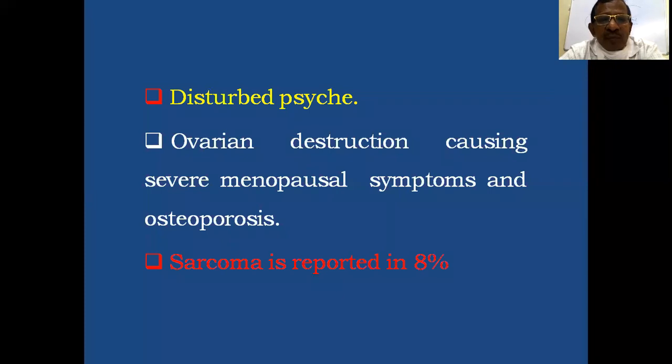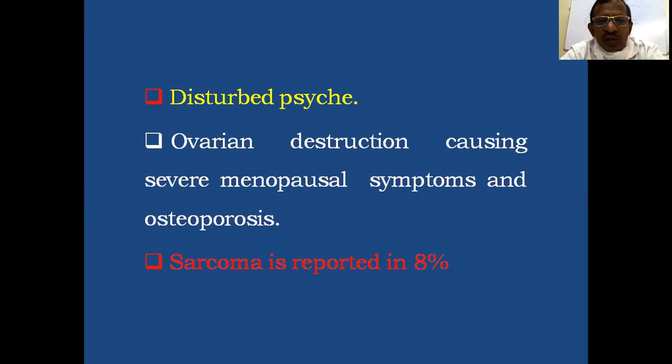Then there may be ovarian destruction causing severe menopausal symptoms and osteoporosis. So transposition of the ovary outside the pelvis, or ovariopexy, should be done to protect the ovary. Fixing the ovaries outside the pelvis prevents irradiation of the ovaries, especially in young patients.